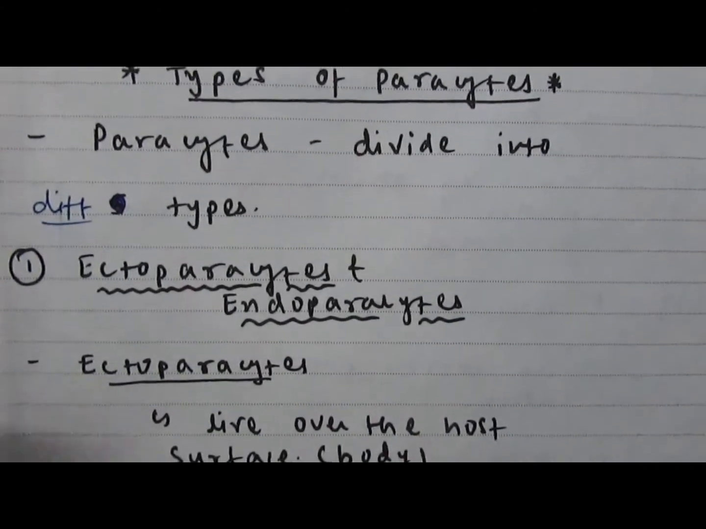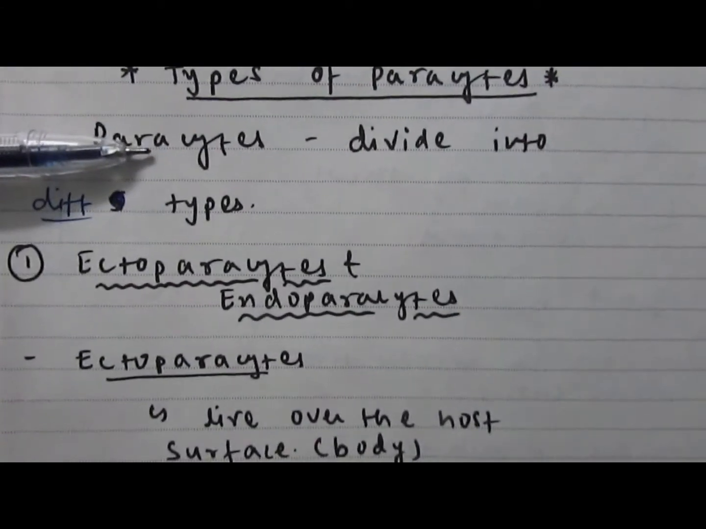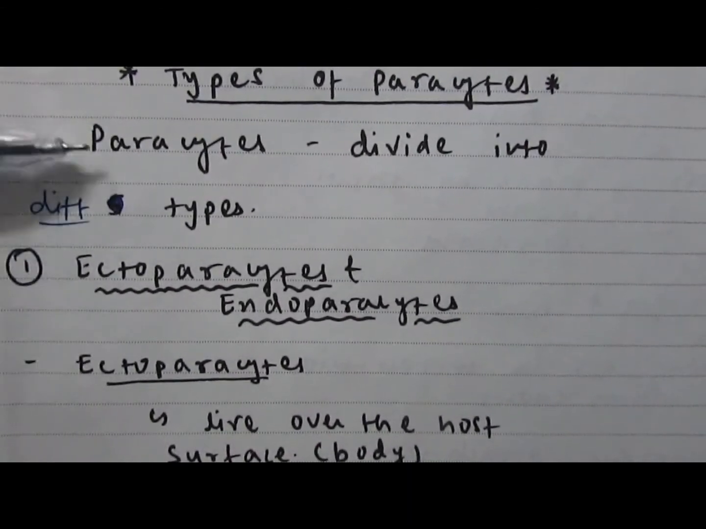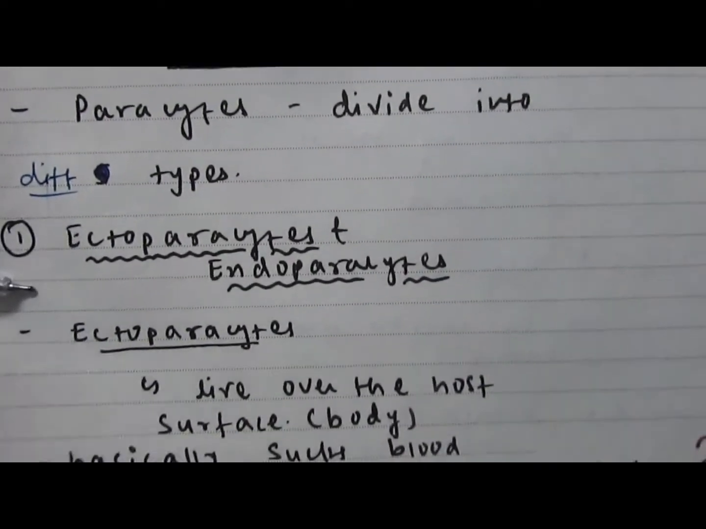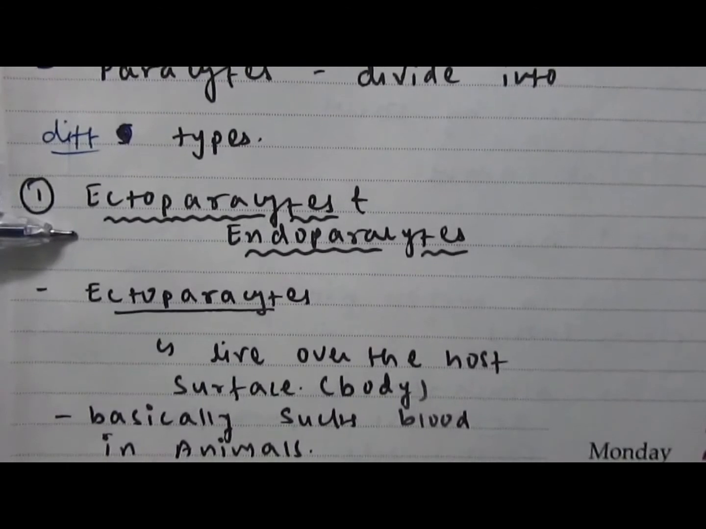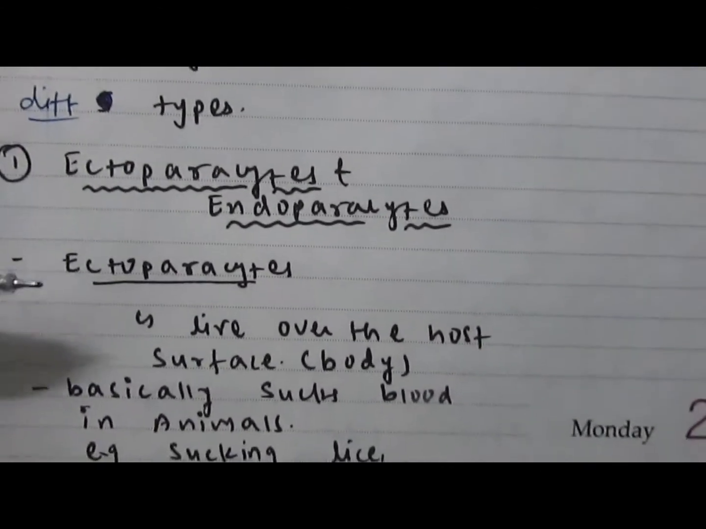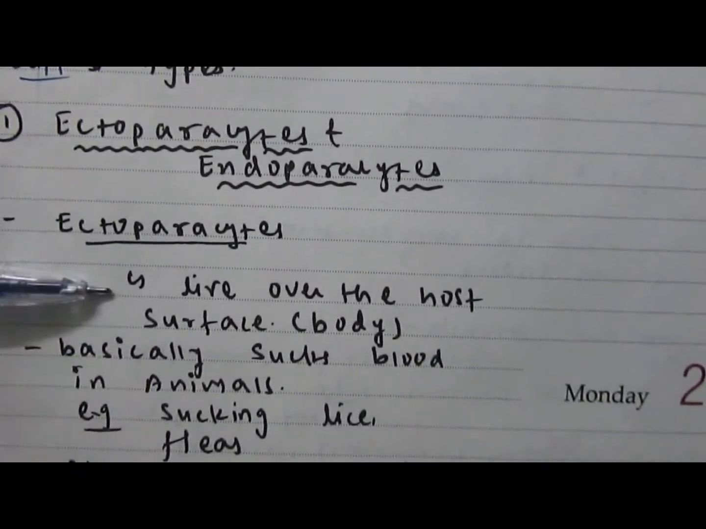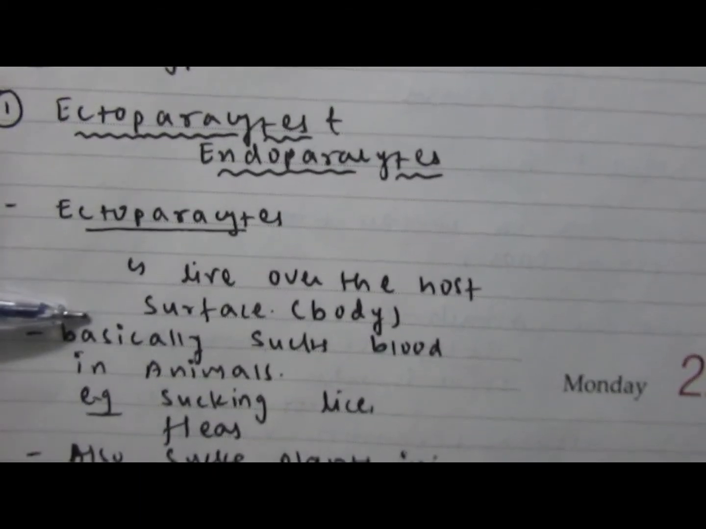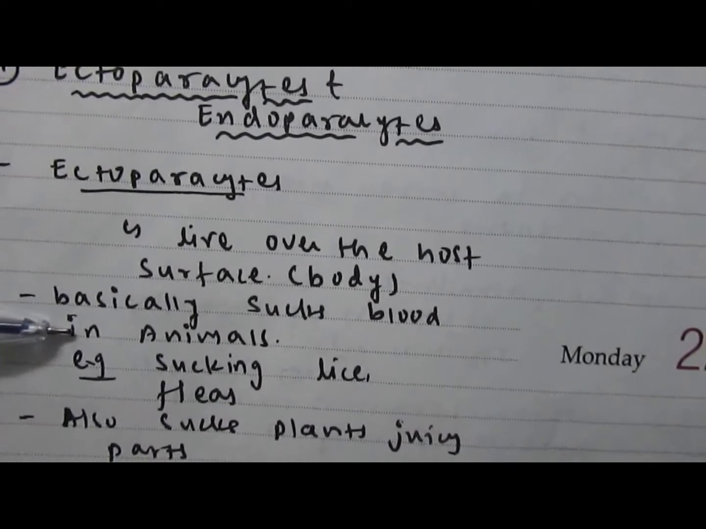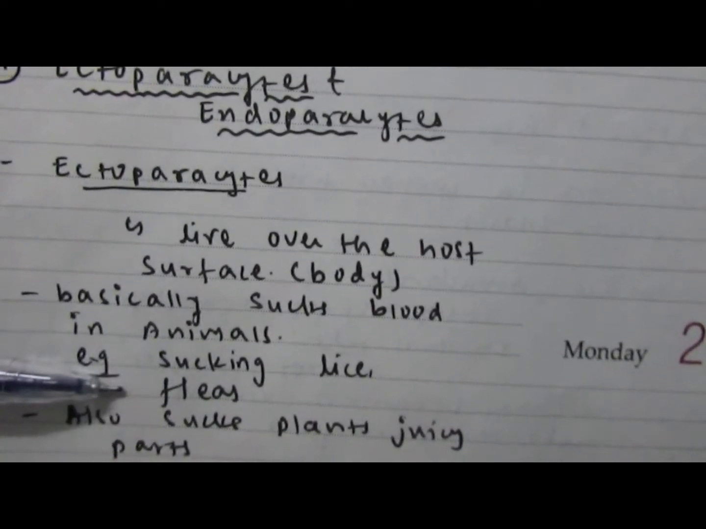Today we will discuss types of parasites. Parasites are generally divided into 6 to 7 different types, and the first one is ectoparasites as well as endoparasites. Ectoparasites live on the host body surface, and basically they suck blood from the animal body. Examples are sucking lice and fleas.